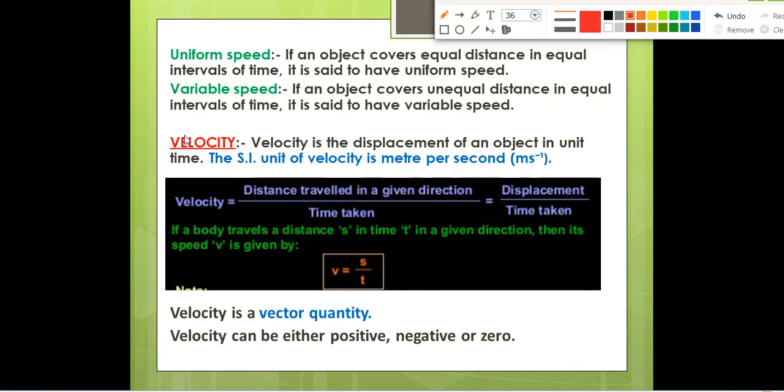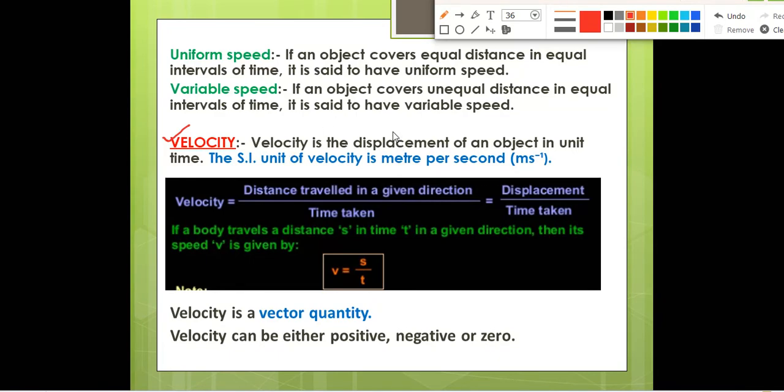Okay, next we'll talk about velocity. What is velocity? Velocity is the displacement of an object in unit time. Like we have read that speed is distance traveled in unit time, distance by time. Like that only, for velocity we have to compare it with displacement. In place of distance, over there we'll write displacement. Since velocity is a vector quantity, displacement is also a vector quantity, so we'll compare velocity with displacement.